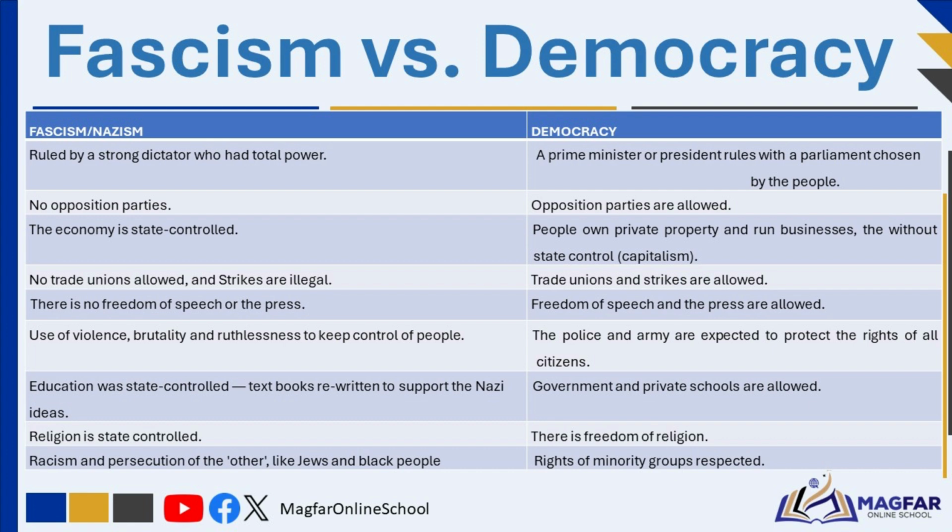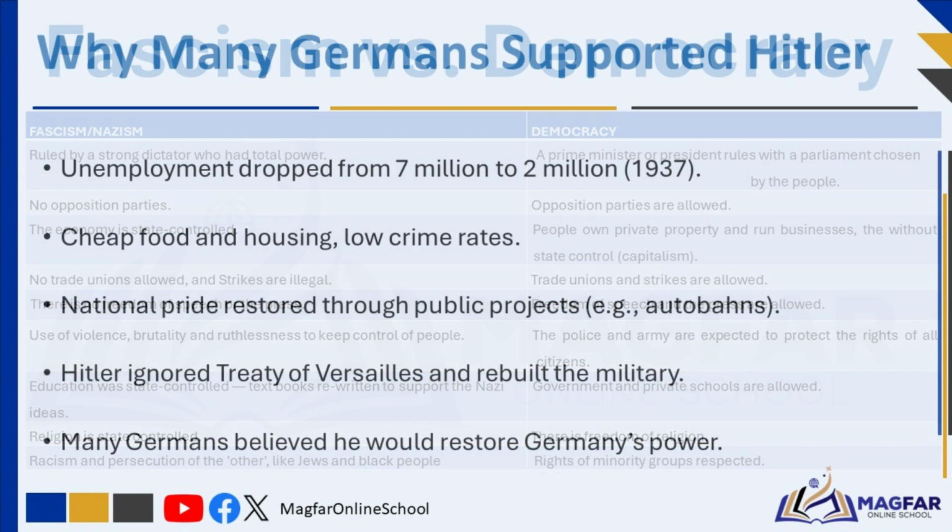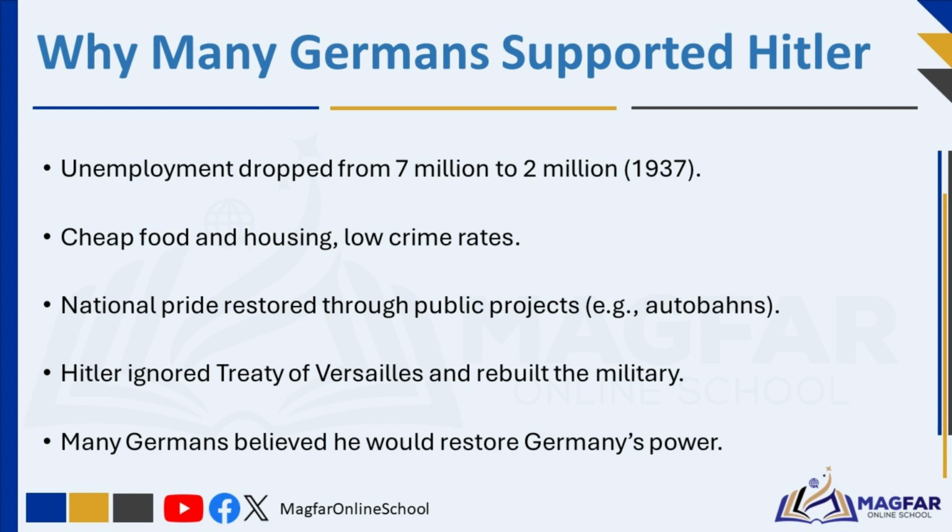Nazi Germany promoted militarism, racism, and hatred of democracy, believing Germans were the master race. Jews and other minorities were persecuted. Despite losing freedoms, many Germans supported Hitler because he improved the economy. After the Great Depression, unemployment dropped from 7 million to 2 million by 1937. The Nazis provided cheap food and housing and lowered crime. Hitler also restored national pride.